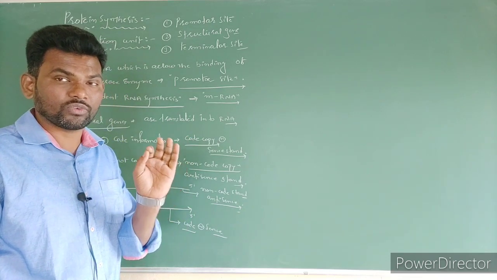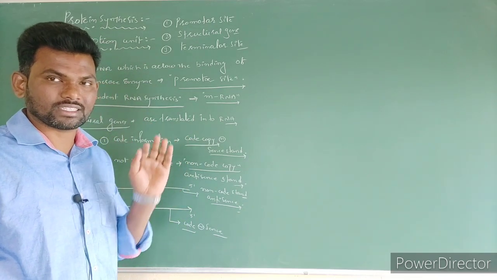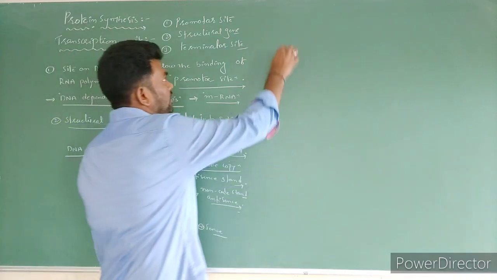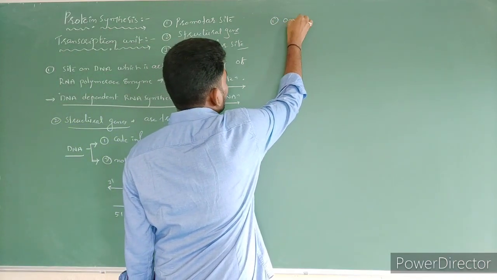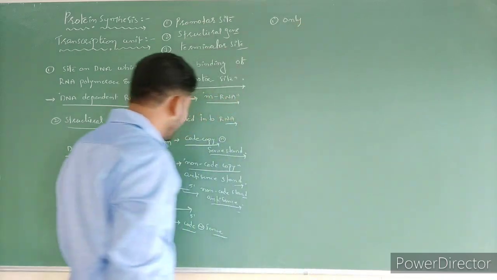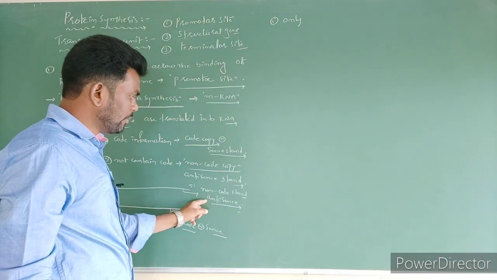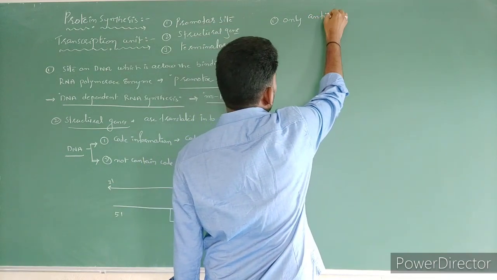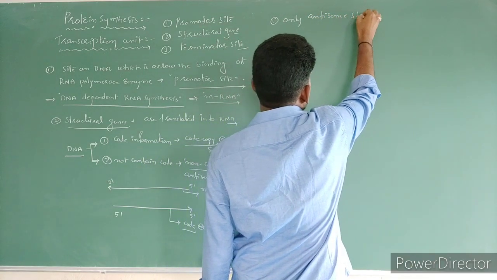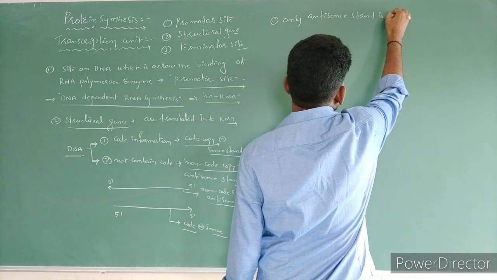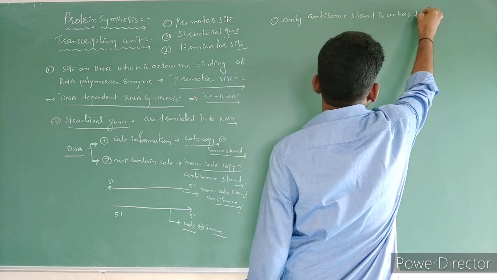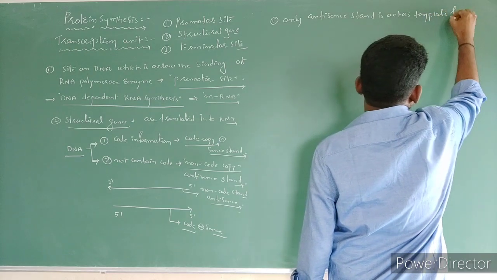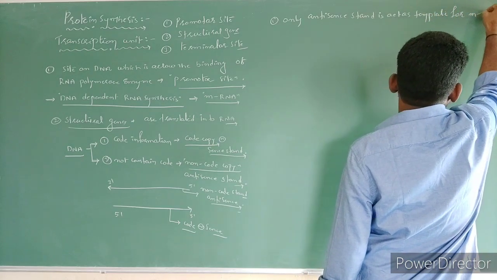The question will compulsorily be asked in the exam: which of the following strands acts as a template for synthesis of mRNA? Options are sense, anti-sense, both or none of these. Here, the non-code strand, meaning the anti-sense strand, acts as template for mRNA synthesis.